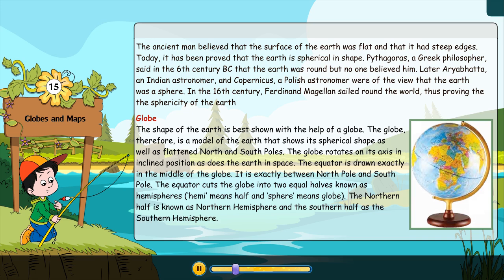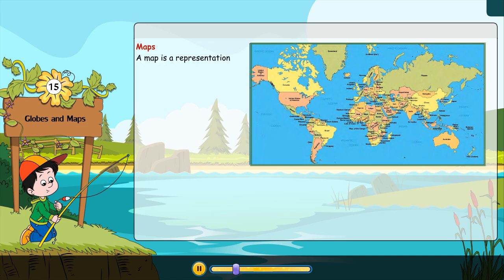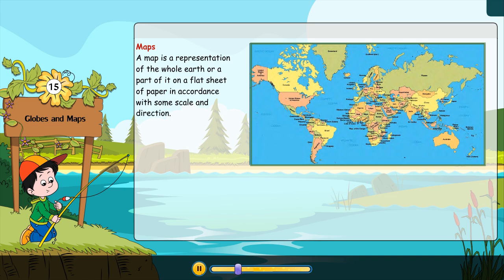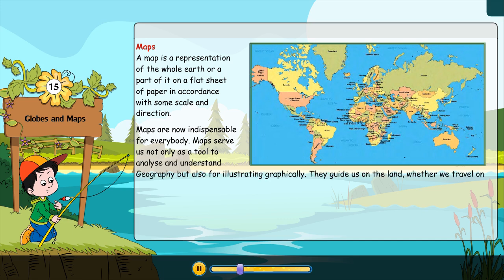Maps. A map is a representation of the whole earth or part of it on a flat sheet of paper in accordance with some scale and direction. Maps are now indispensable for everybody. Maps serve us not only as a tool to analyze and understand geography, but also for illustrating graphically.